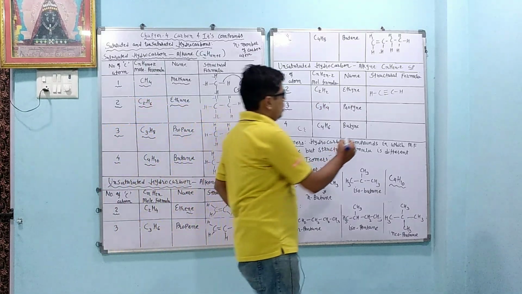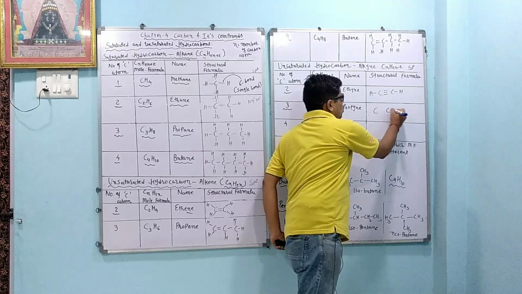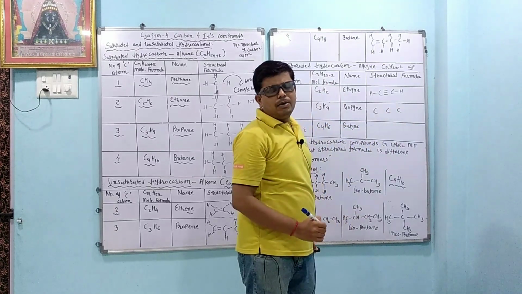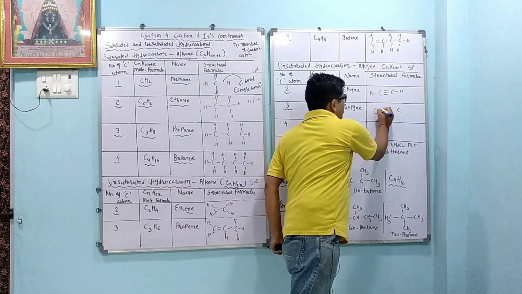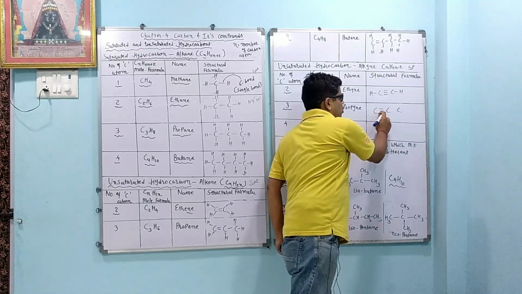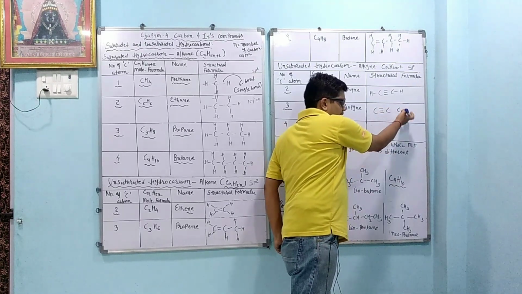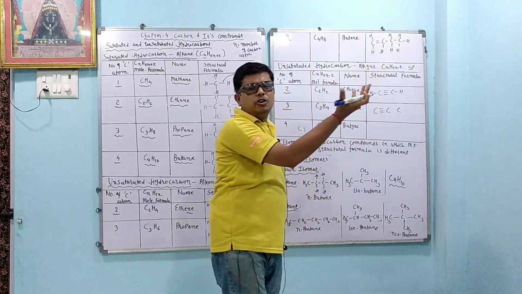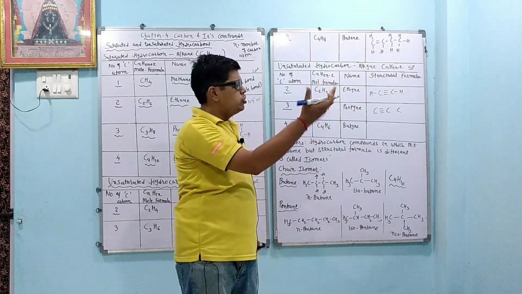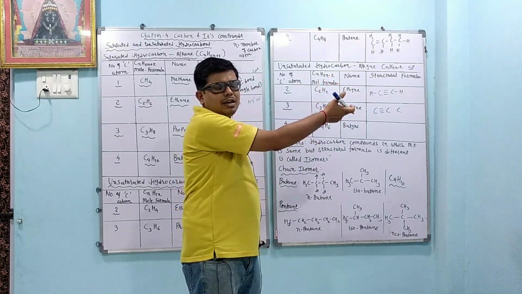So we draw the structure here, 1, 2 and 3 carbon atoms. In propyne, a triple bond is present, 1, 2 and 3. You can draw the triple bond on that side also, because these molecules are continuously moving, not static in the solution, so I can draw the triple bond on that side also.